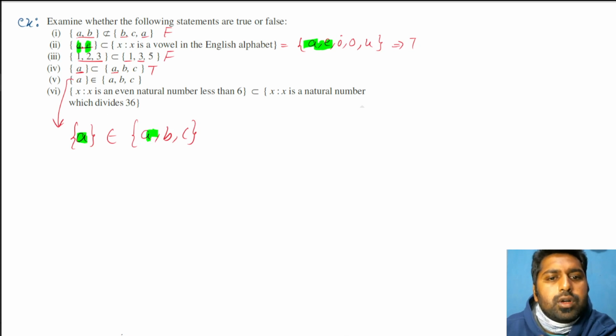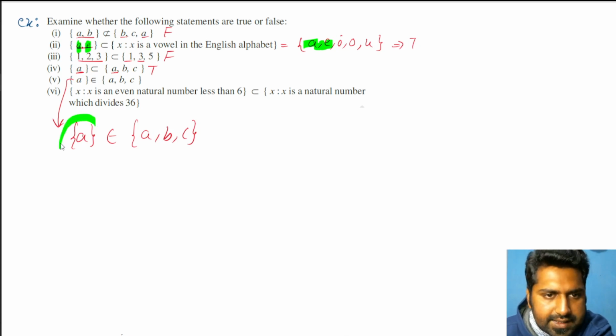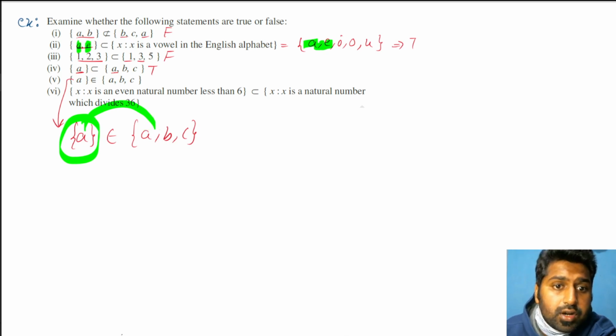Now this is all about notation. What I told you, that for belongs to, something should be present inside the set. Is curly bracket A present inside the set, or just A is present? A is only present, not curly bracket A. So that means it does not mean belongs to.